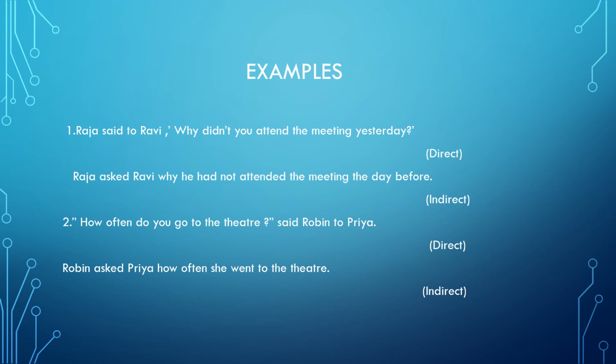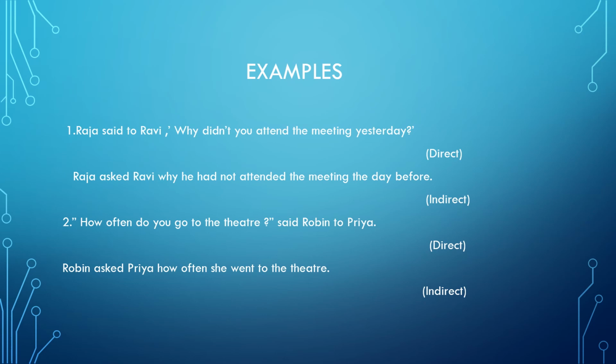Does this first sentence start with a helping verb? No, it starts with an interrogative word, why. So when it starts with something else and not a helping verb, I use that word, but I am not supposed to use if or whether. So the statement will be, Raja asked Ravi why he had not attended the meeting the day before.